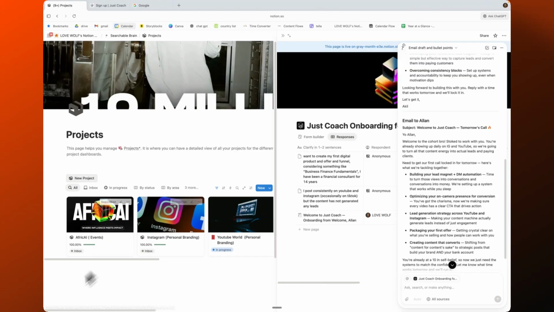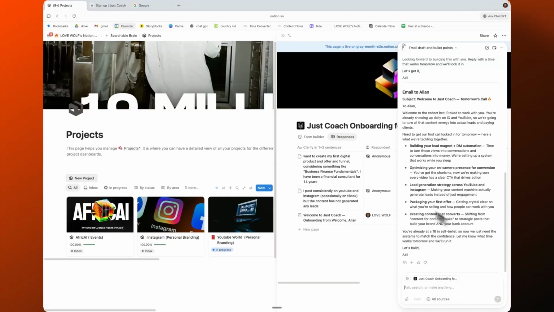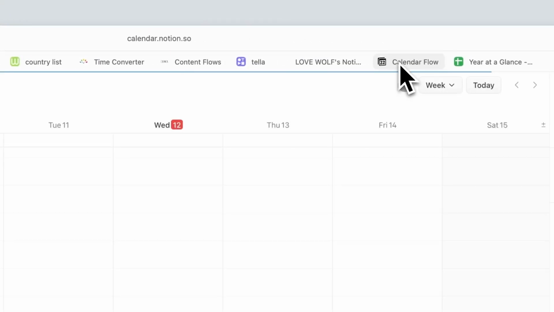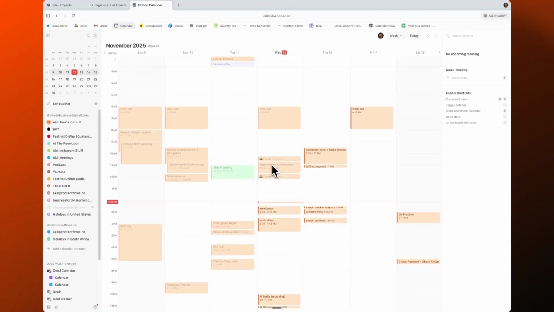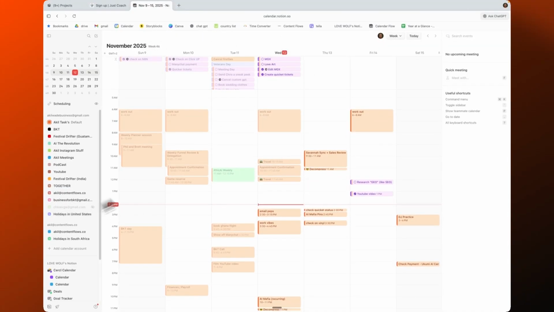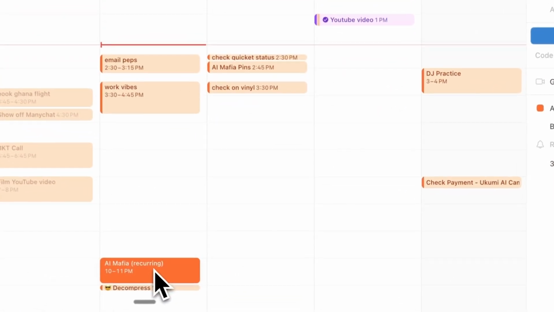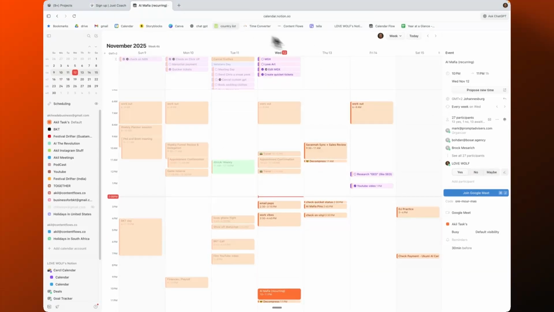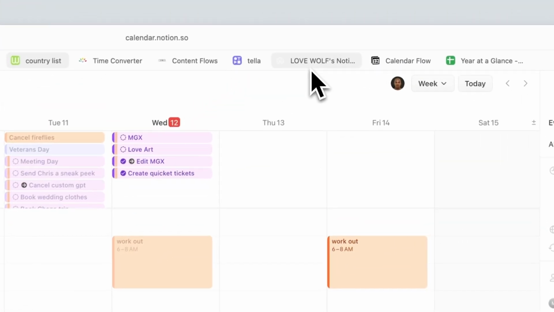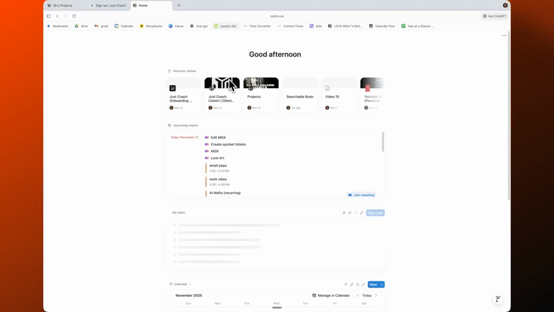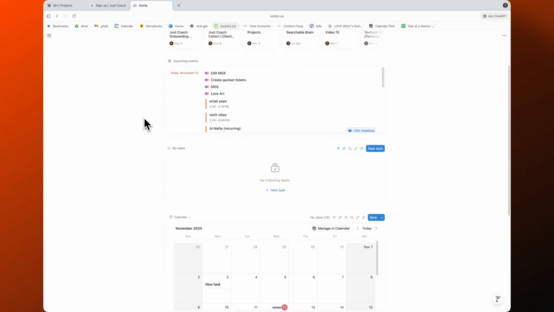And the cool thing about Notion too is they've got Notion Calendar in here. Since it's connected to the calendar, let me pull that up on a different page. On Notion Calendar, when you join a call, you can have Notion listen to the call. That's really cool because it knows the calls that you've been on. For example, I've got this recurring call and I can join from here, and Notion AI can come in, listen to the call, summarize the call, and have the transcript stored in Notion. Everything is in one place. So you don't have to use Fireflies or another tool to record those calls. Everything's in one place, right?